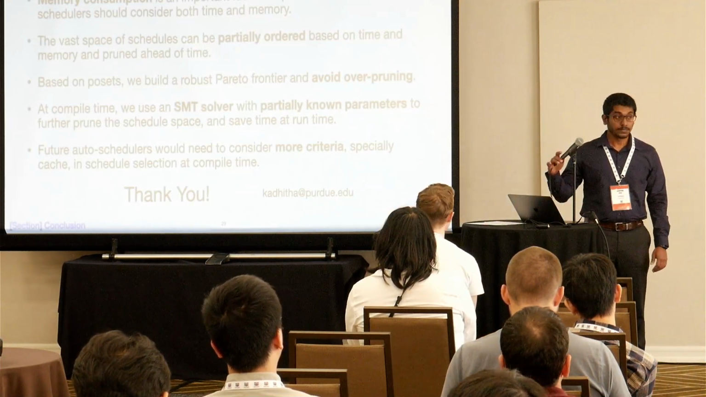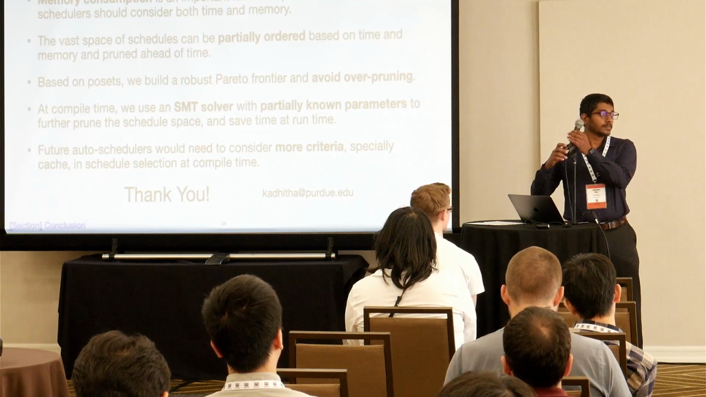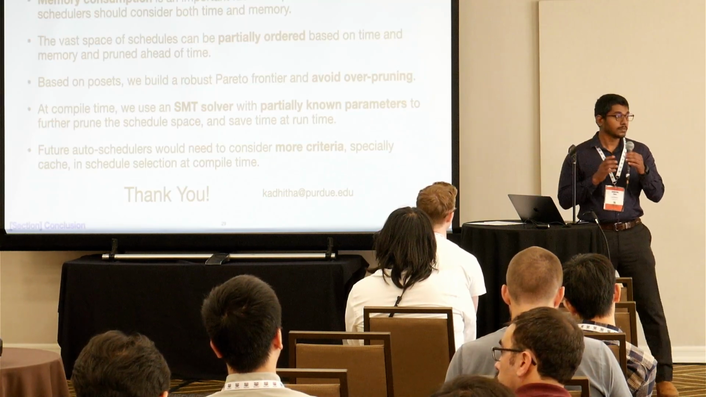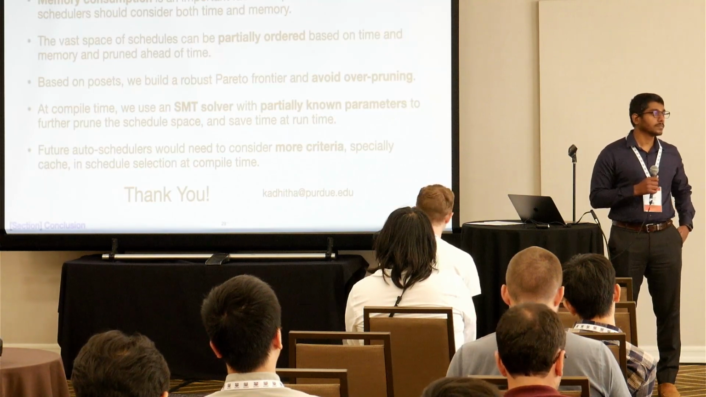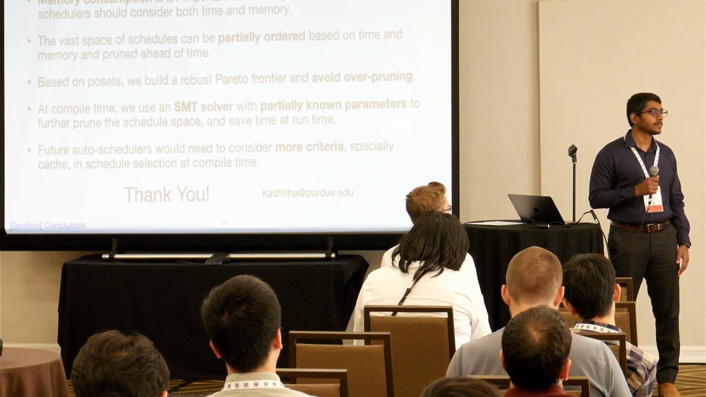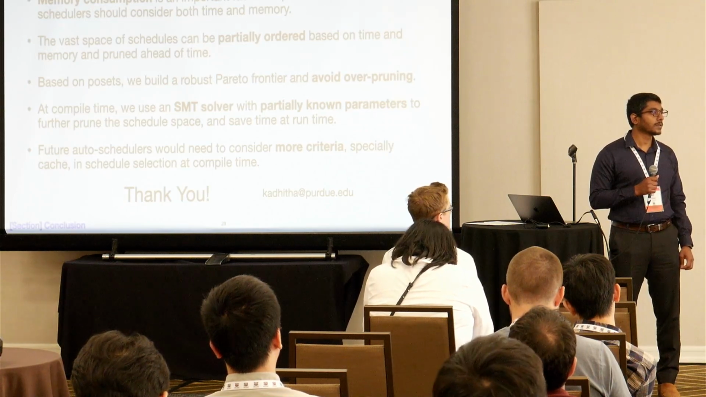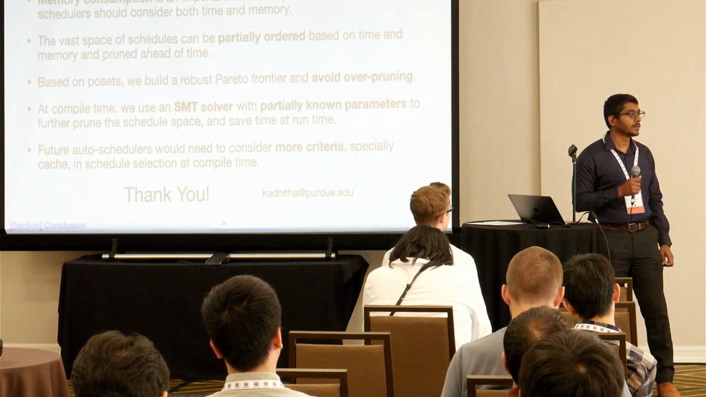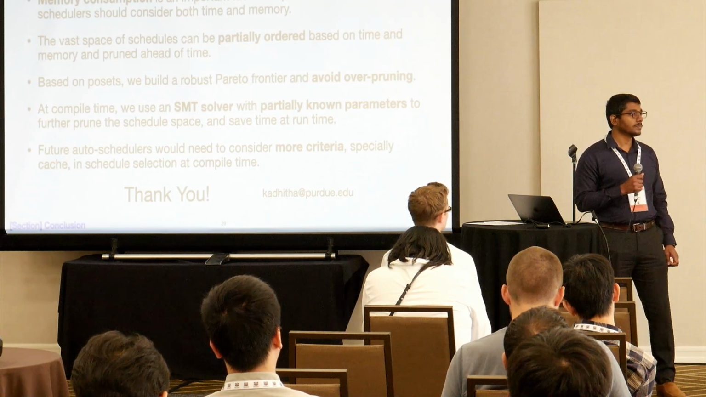Your evaluation was on a particular CPU. Is your framework parameterized, I guess, by cache sizes and other properties of the particular CPU? Like, do you need to rerun the optimization if you were doing it on an AMD chip or something like that?